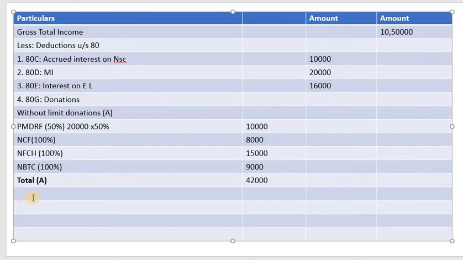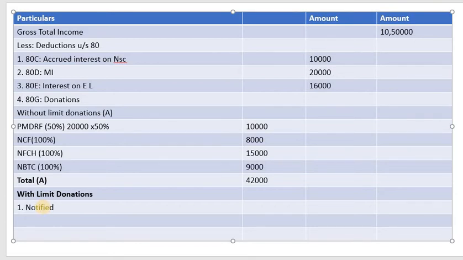Then with limit donations. So with limit means there is a limit. Under with limit donations, which is the first one, 100%, but here there is a limit, so we cannot directly give, so we have to calculate. So let us write all the donations.